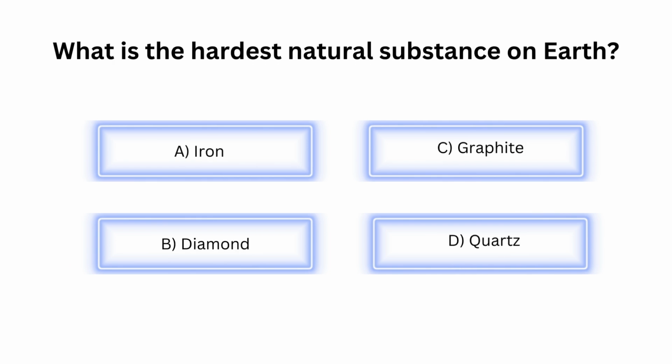What is the hardest natural substance on Earth? A. Iron. B. Diamond. C. Graphite. D. Quartz.